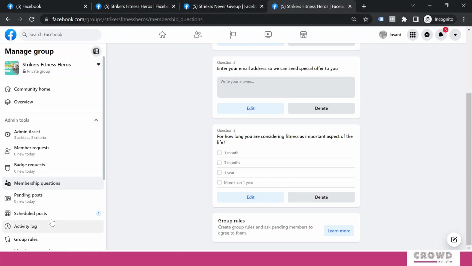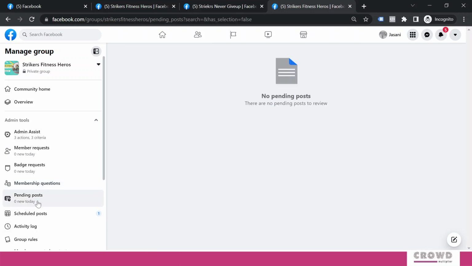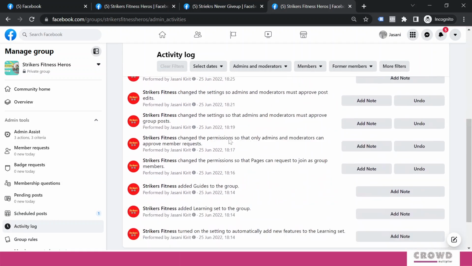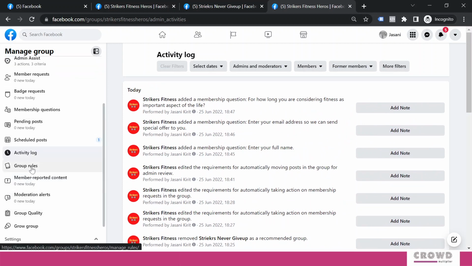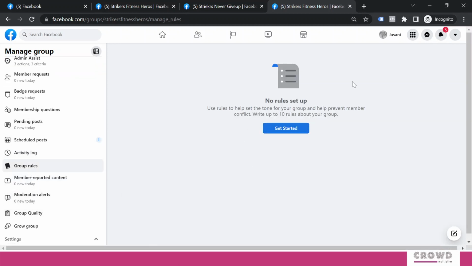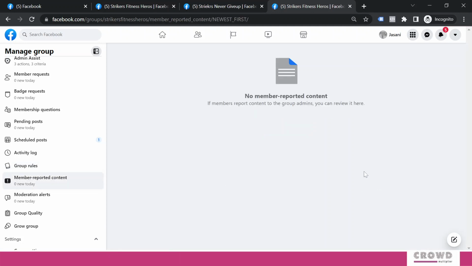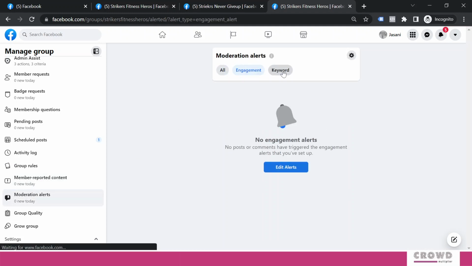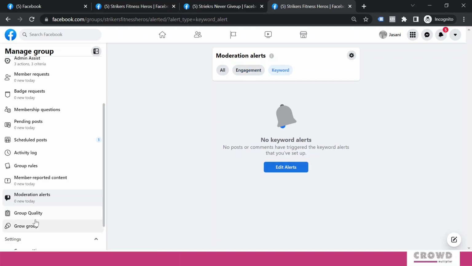You can create your group rules from here. If there is any pending post, that is, members have posted and you are yet to moderate, then that would be visible over here. Scheduled posts can be seen over here. You can see all the activity log over here, what has happened at what time, all those things can be seen. Group rules can be created from here as well. Member reported content, if members are reporting any content as inappropriate, that would be visible over here. Moderation alerts will come here, based on engagement or keyword, that can be figured out from here.